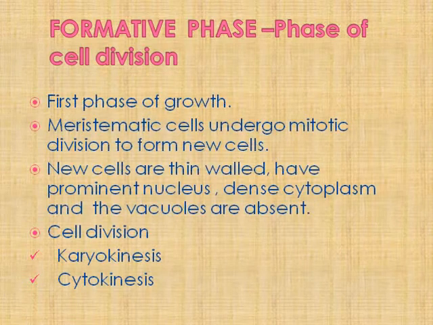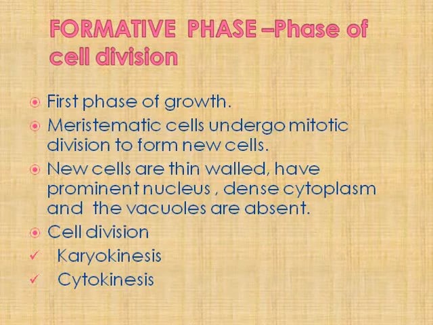First one is formative phase. That means phase of cell division. As the name includes formation of new cells, it is the first phase of growth. Any plant grows, any cell grows. First is formative phase. That means the meristematic cells undergo mitotic division to form new cells. Mitosis means formation of 2 cells from one parent cell having equal number of chromosomes.